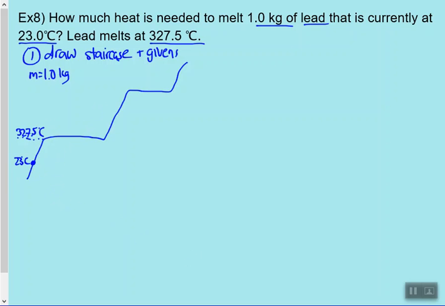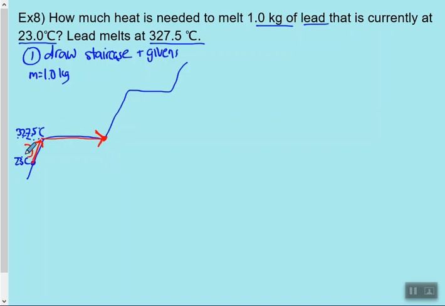Now we're going to see how far up our staircase we need to go. Starting here, if I go here, I now have solid lead, because I'm still on the solid line, at 327.5 degrees Celsius. It is not yet melted. Just because it's at its melting point doesn't mean it has yet melted. So we need to get it to liquid lead. This is where we are breaking the bonds between the solid lead to make it liquid. And right here, we have liquid lead at 327.5 degrees Celsius. I could keep adding heat and melting it more, but I don't have to. I just need some liquid lead.